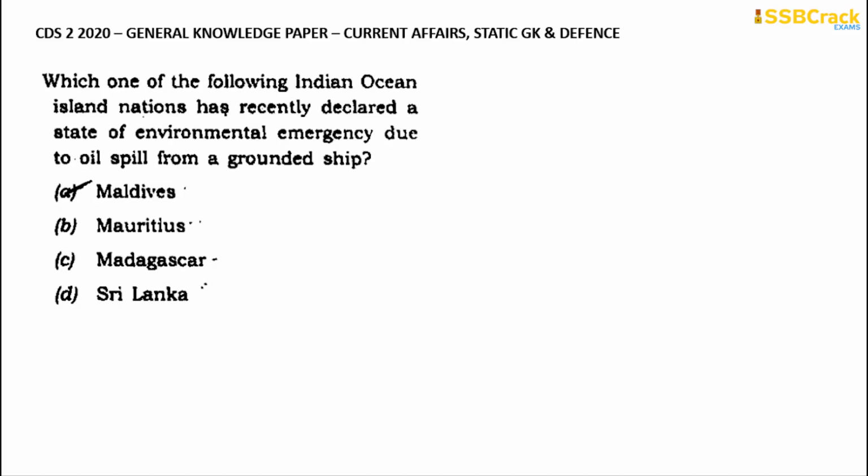Going through with the next question: which one of the following Indian Ocean island nations has recently declared a state of environmental emergency due to the oil spill from a grounded ship? Is it Maldives or Mauritius or Madagascar or Sri Lanka? It is regarding the Mauritius oil spill.